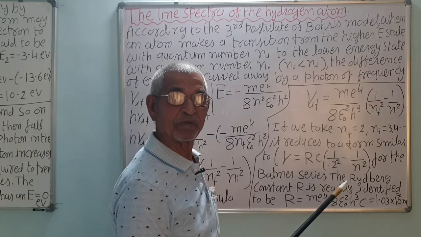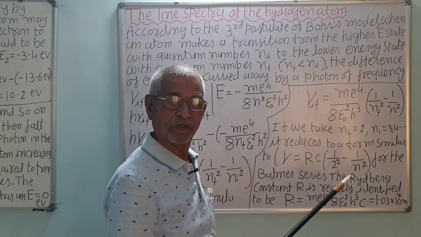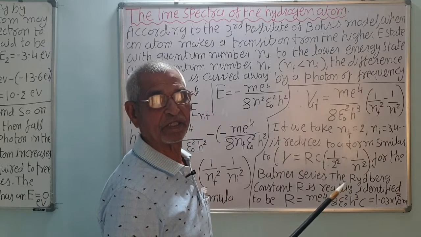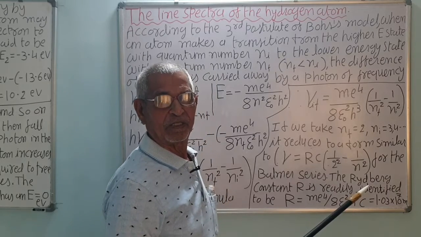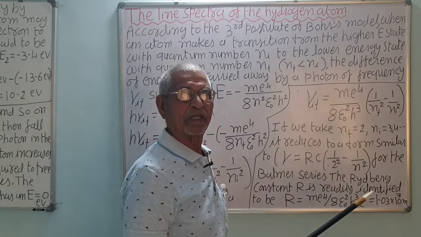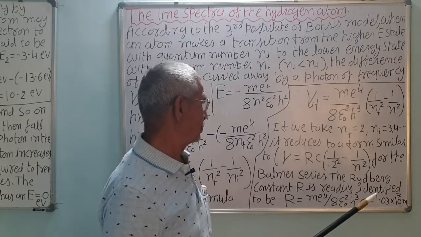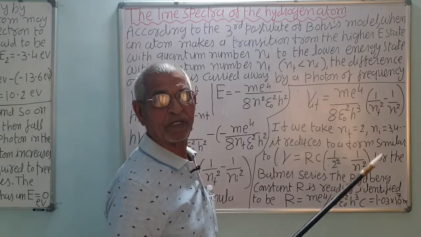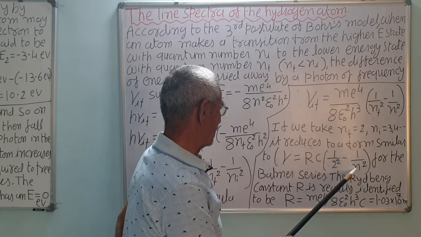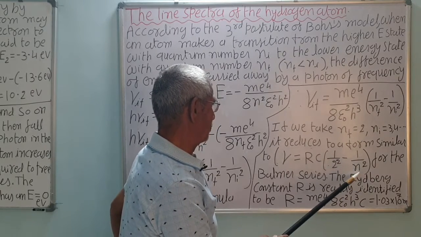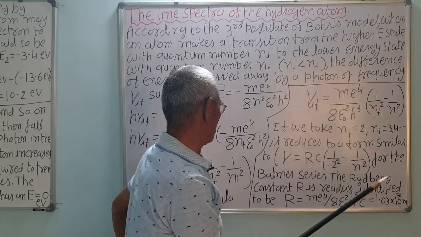If it jumps from any excited state to the first, then we get the Lyman series. If it jumps from any higher orbit to the third, then we get the Paschen series, and so on. So when it jumps from any excited state to number 2, we get the Balmer series, if you take n equal to 3, 4, 5 and so on.